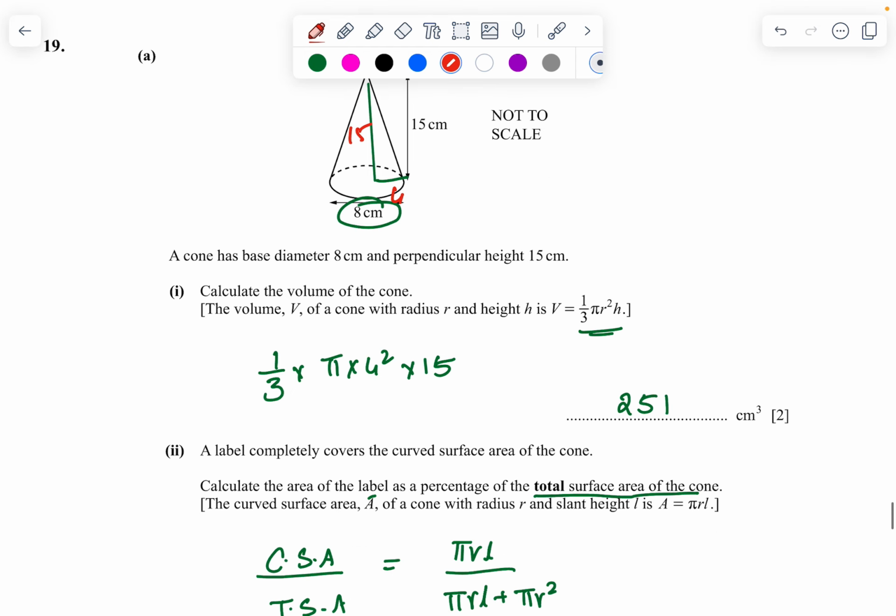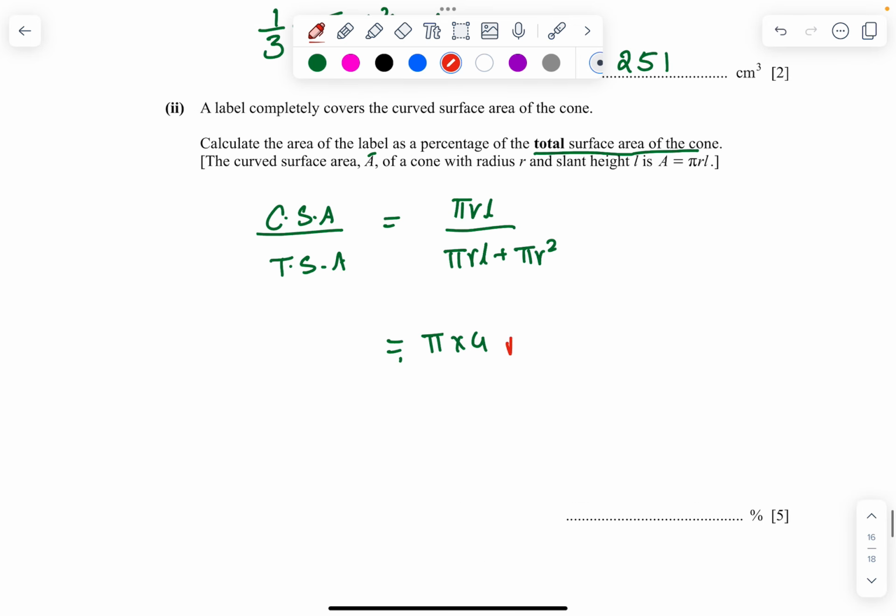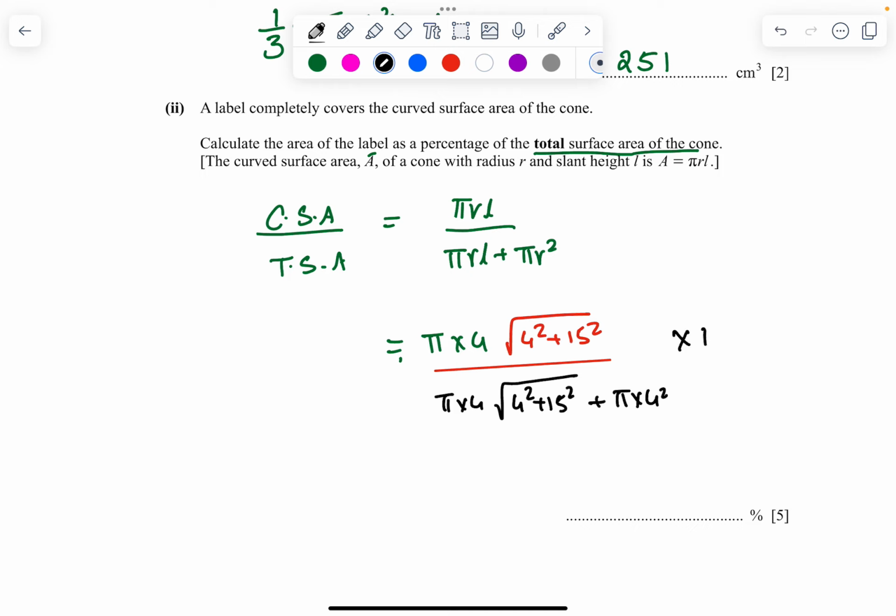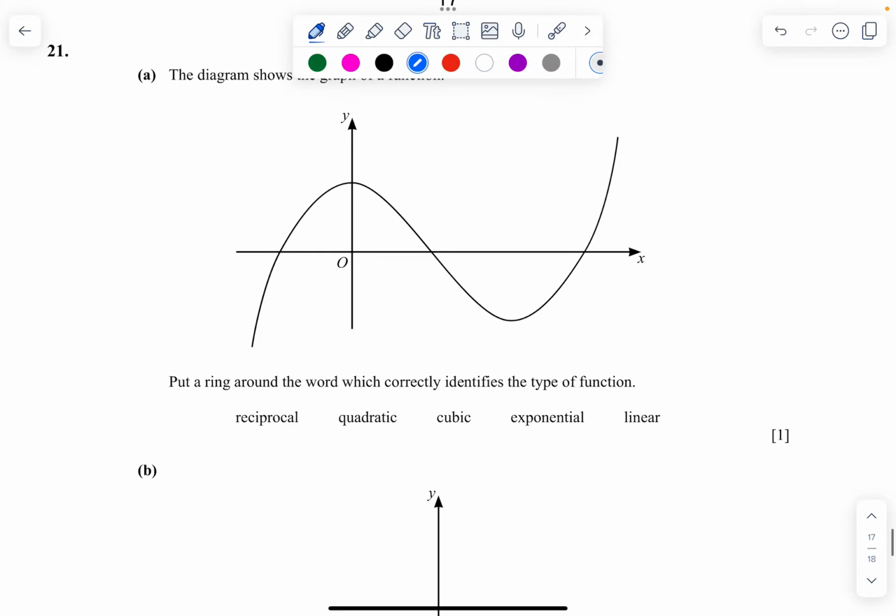So this is 4 and this is 15. So l is going to be square root of 4 square plus 15 square, divided by, again, pi times 4 times square root of 4 square plus 15 square plus pi times 4 square. Don't forget to times 100. Simplify that, you should be able to get 79.5. I think so. This is the last question.